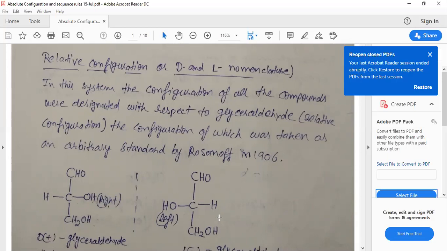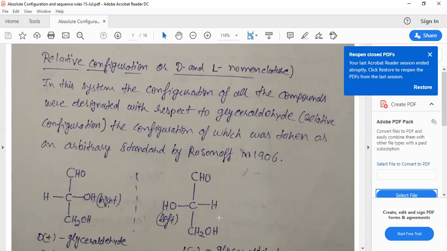But there are so many drawbacks. Not all organic compounds, not all chiral center compounds, and not all enantiomers have OH and H groups. Some have OH and H groups, but that relates to amino acids and carbohydrates.